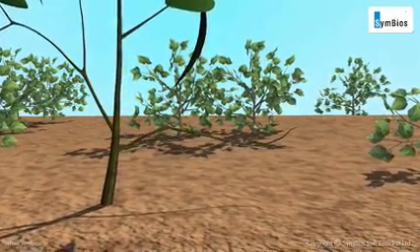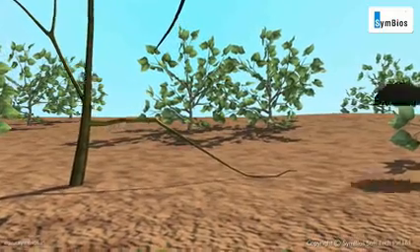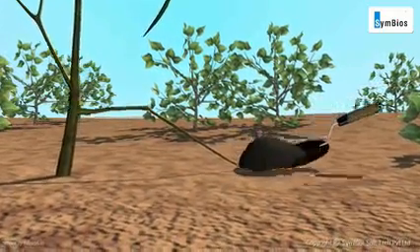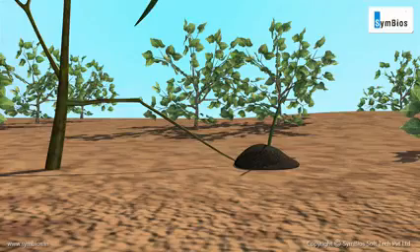In layering, a young healthy branch is bent down towards the ground and covered with moist soil. After some time, roots develop from the covered part. This is called a layer. This branch can now be cut to form a new plant.